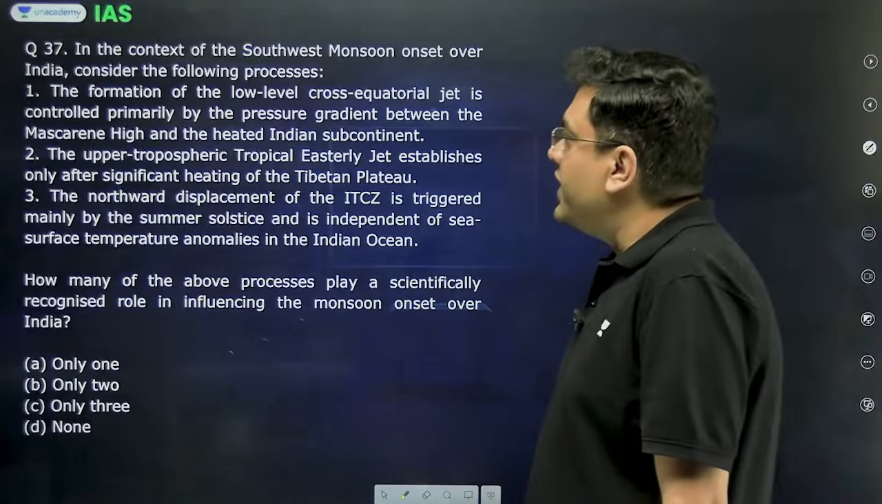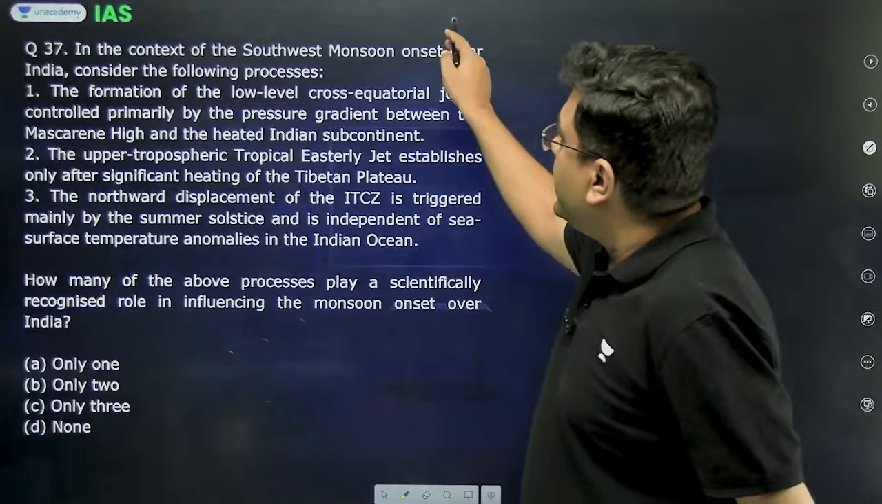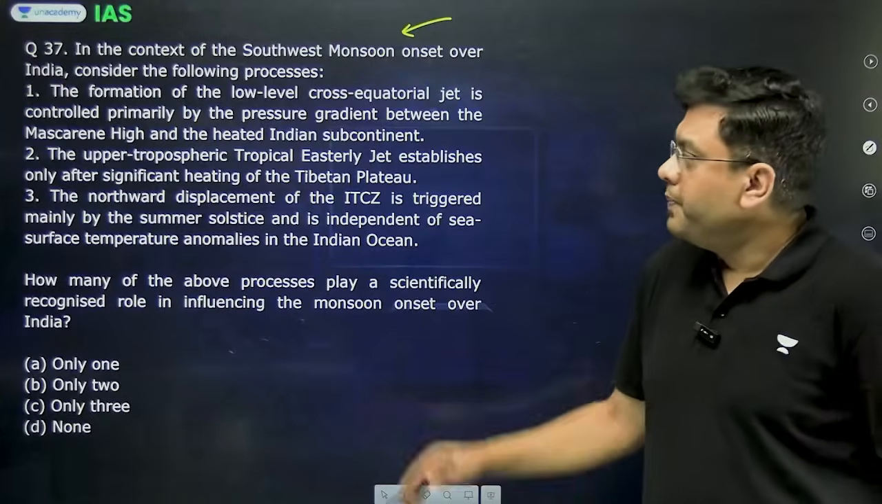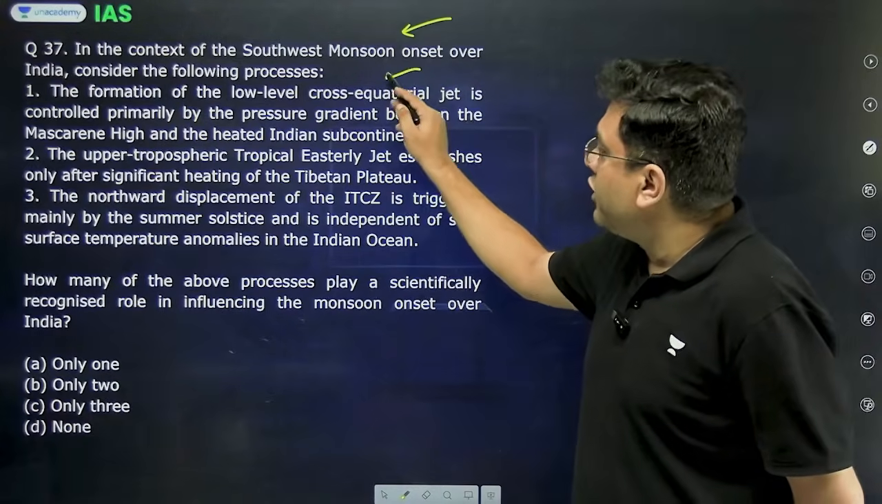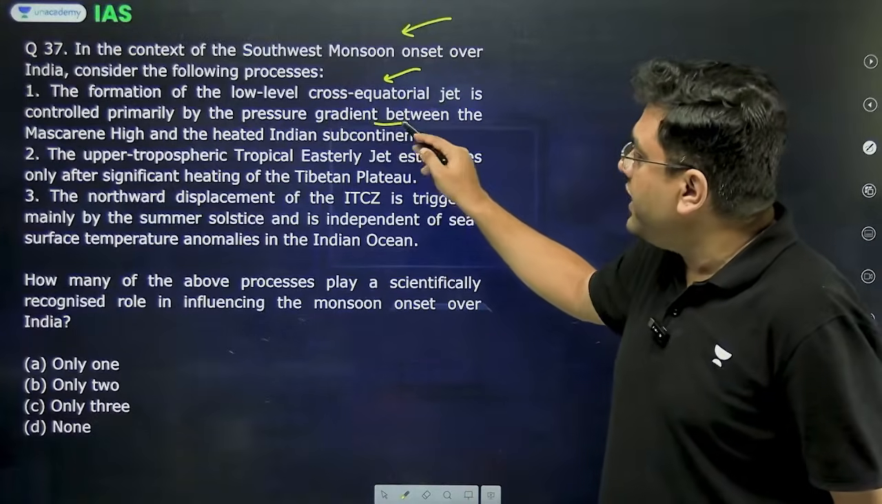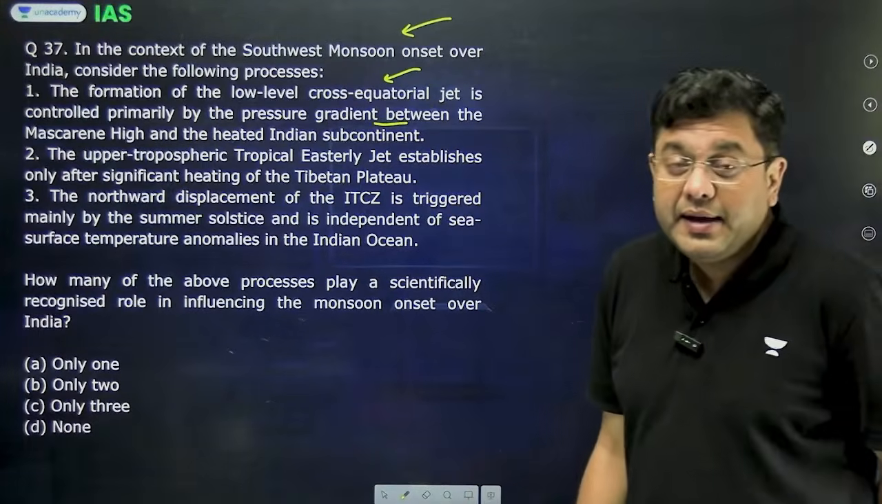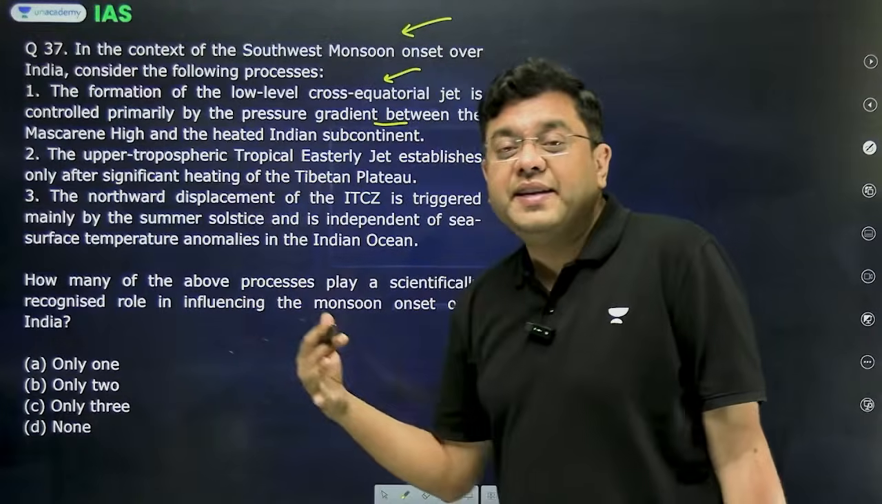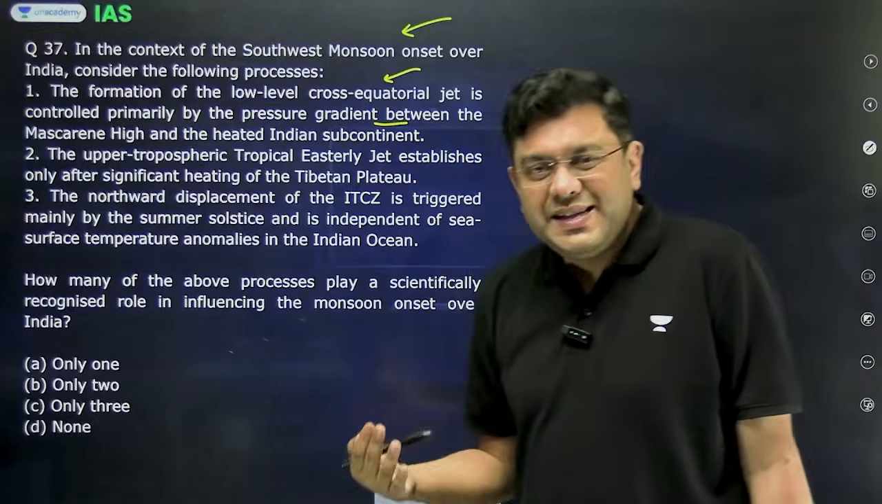Then moving on to the next question. In the context of southwest monsoon onset over India, consider the following processes. The formation of low-level cross-equatorial jet is primarily controlled by the pressure gradient between Mascarene High and the heated Indian subcontinent. That is basically referring to the tropical easterly jet.